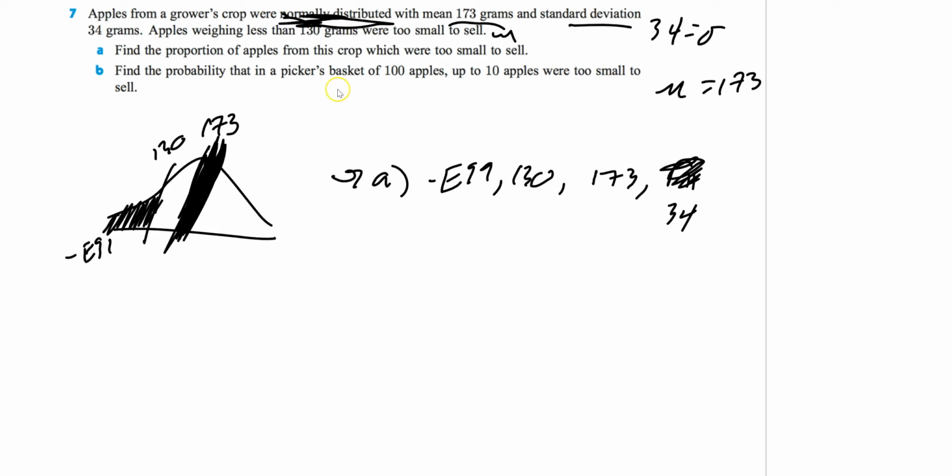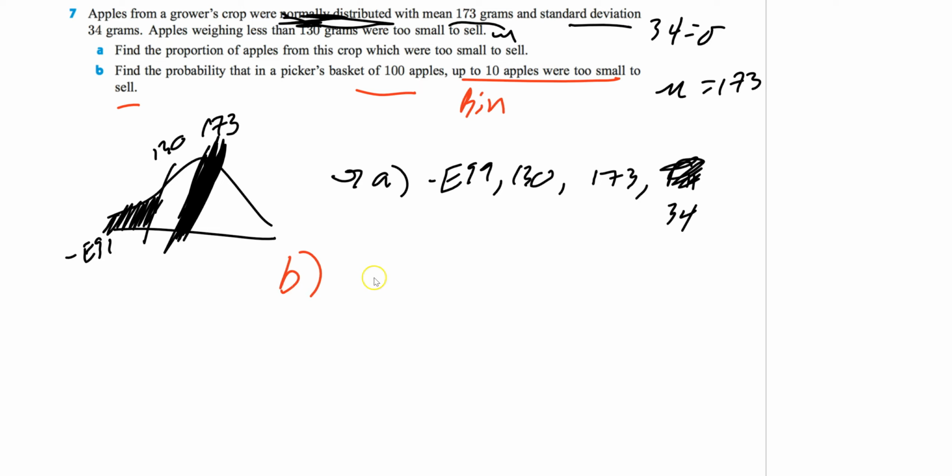Find the probability that in a picker's basket of 100 apples, up to 10 apples were too small to sell. Do you know what it's asking? There's 100 apples. That sure would be kind of a clue. Up to 10 apples were too small. So you have two options. It's either too small or it fits. This is a binomial question.